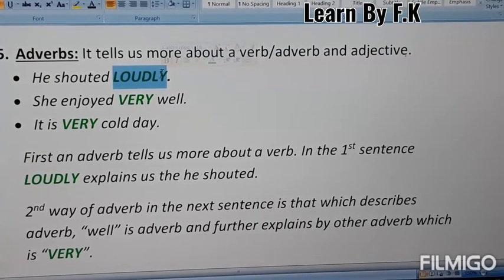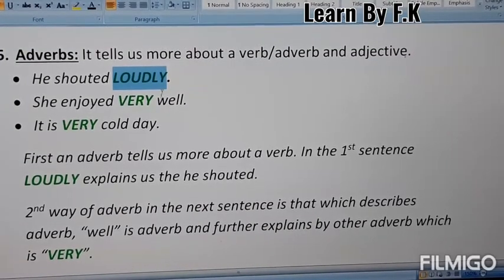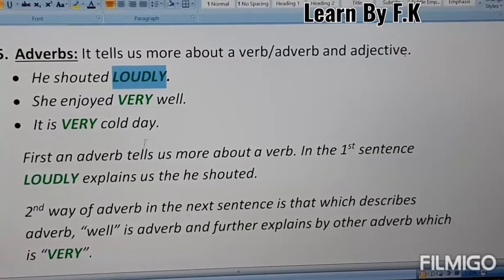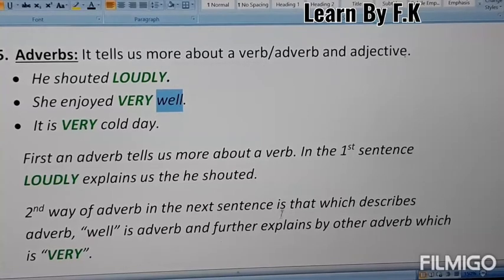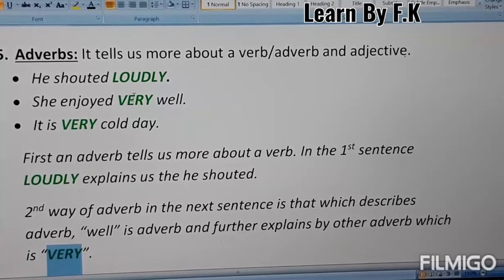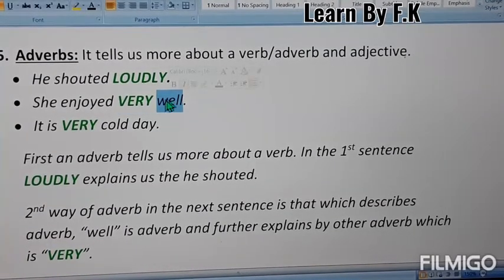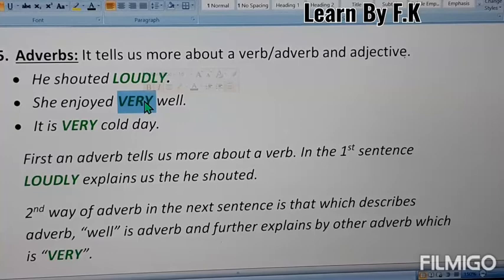Second, in the second sentence, she enjoyed very well. Here the well is an adverb, which is further explained by a second adverb, which is very. So this is the second type of adverbs.